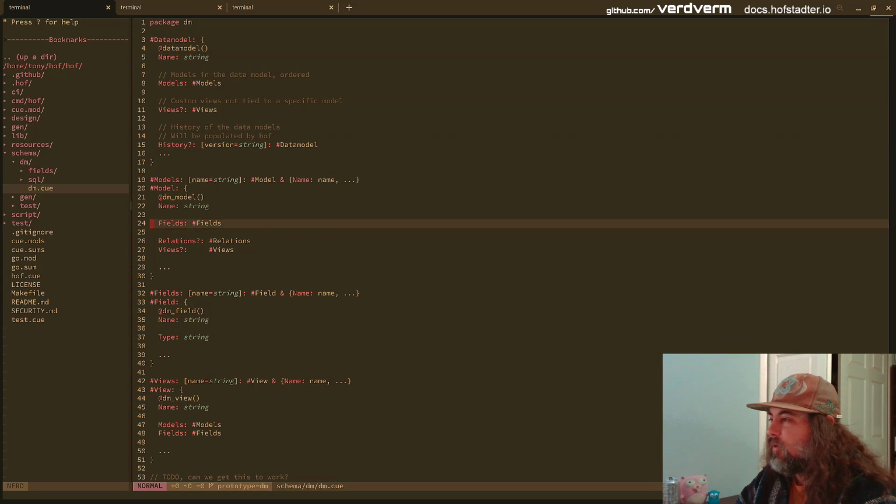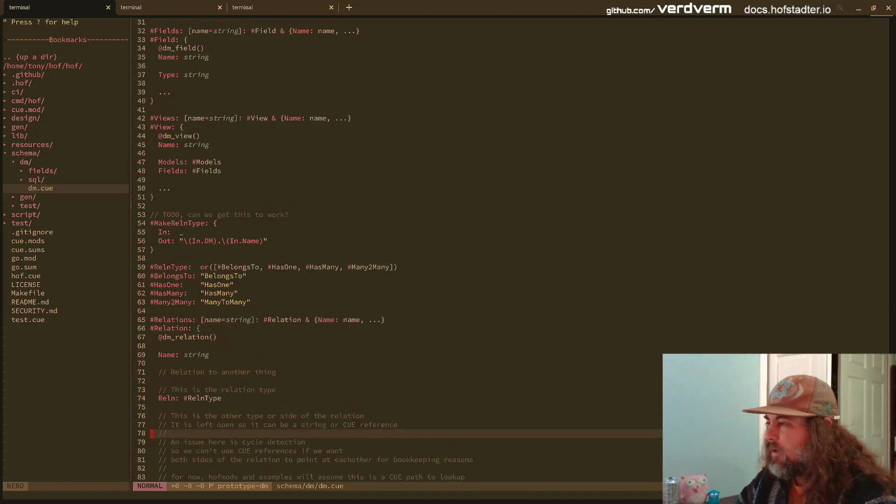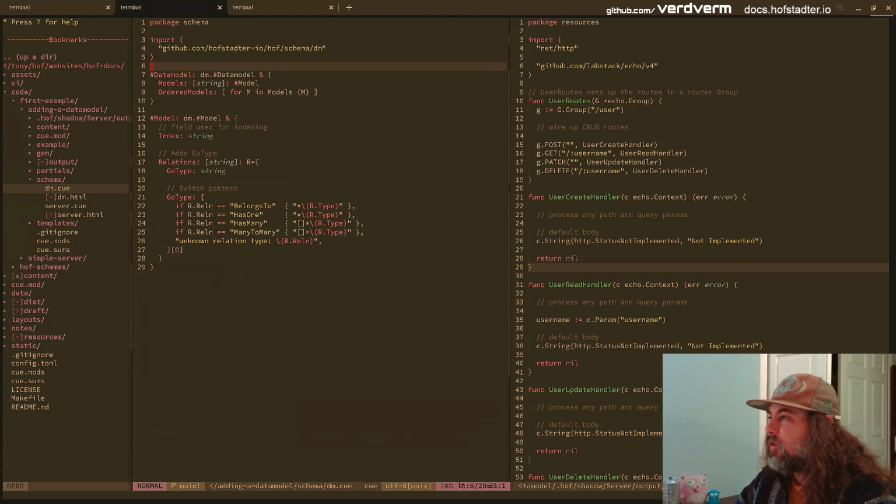So this is the full schema. We have a model field, so we want to look at relations. This might look a little different. This is in development. So, a relation in the abstract schema has a name, a relation type, and a type string. And then for our relations, it's going to have all those other fields, but we're also going to add this go type. And it's going to be a string.